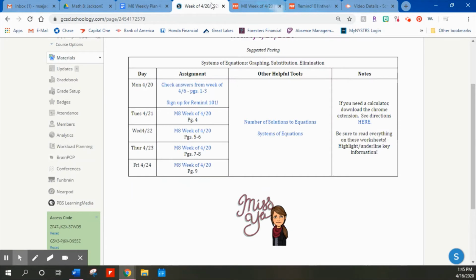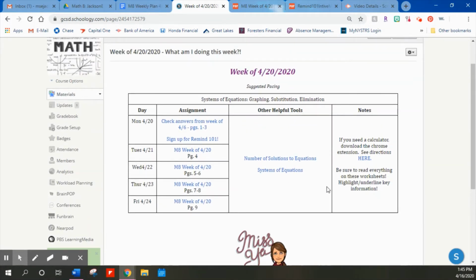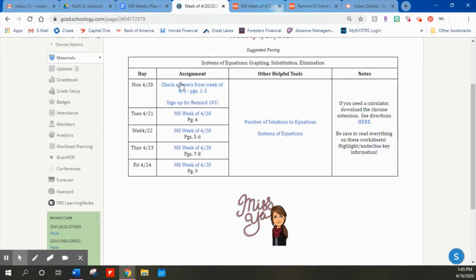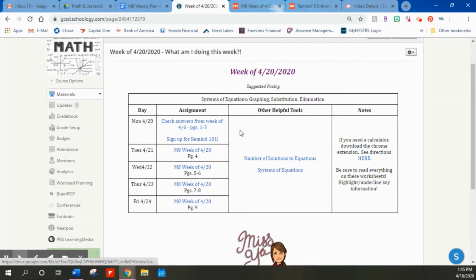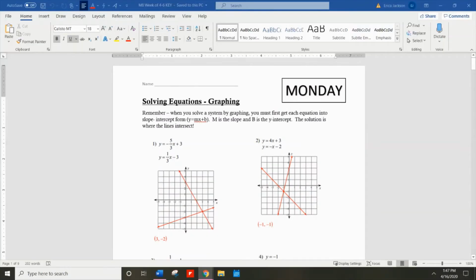Okay, going back to Schoology and going back to our list here of things to do, any of these links takes you to the same packet. You're working out of one packet. I changed my formatting a couple of weeks ago so that you only have one thing to work out of. Hopefully that's going to be easier for you to complete. Okay, so I'm just going to give you a brief overview. This video is not meant to be watched while you're doing everything. This is an overview of what you are doing for the week.